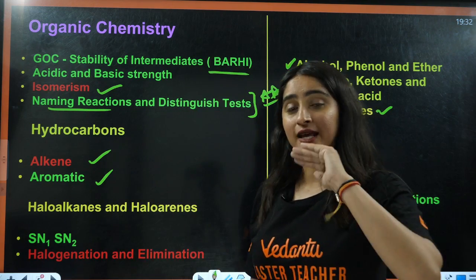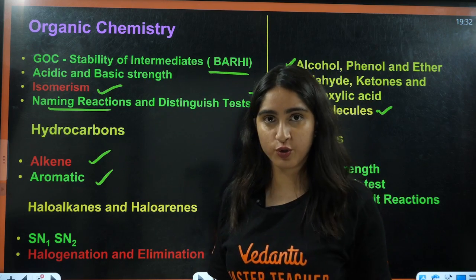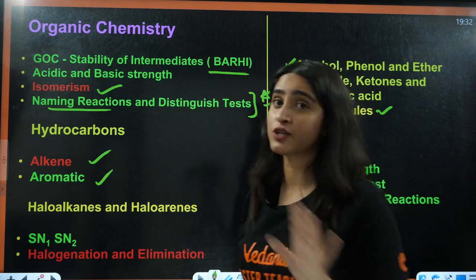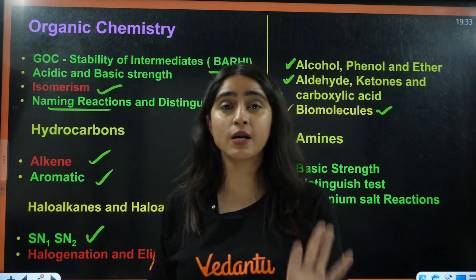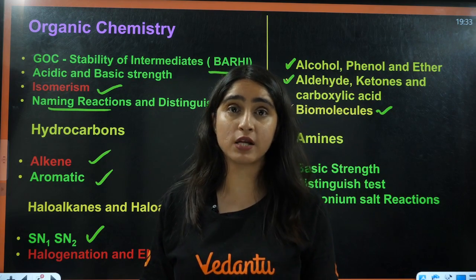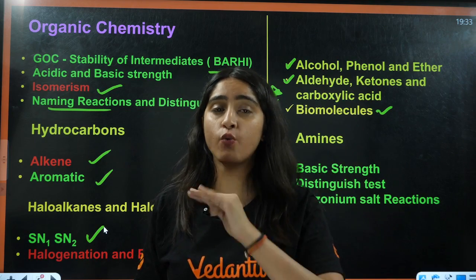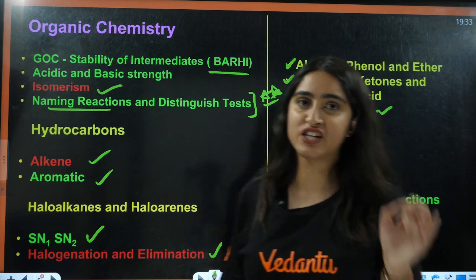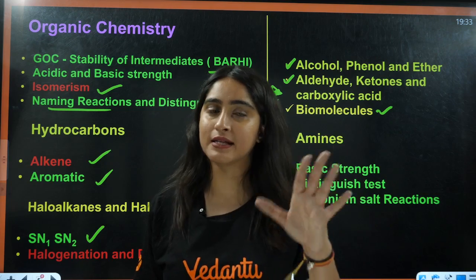Okay, in addition to naming reactions, these are the things that you should do from hydrocarbons. If you are thinking of skipping these two chapters, then you have the SN1 and SN2 mechanisms, very, very important, the difference, everything, and the examples which show SN1 and which show SN2. Then students, you have hydrogenation and elimination, reactivity and selectivity, these are asked.